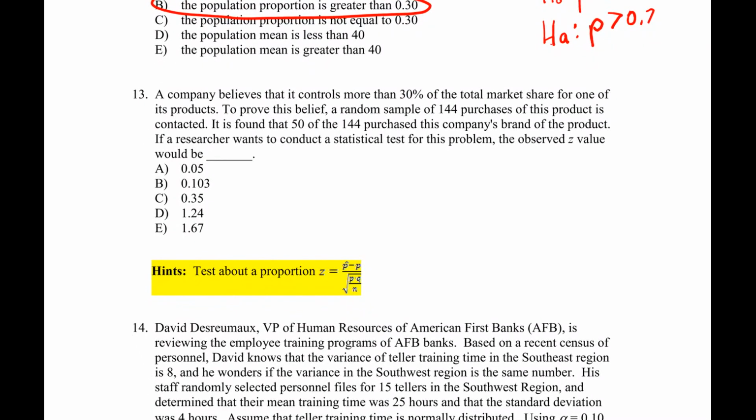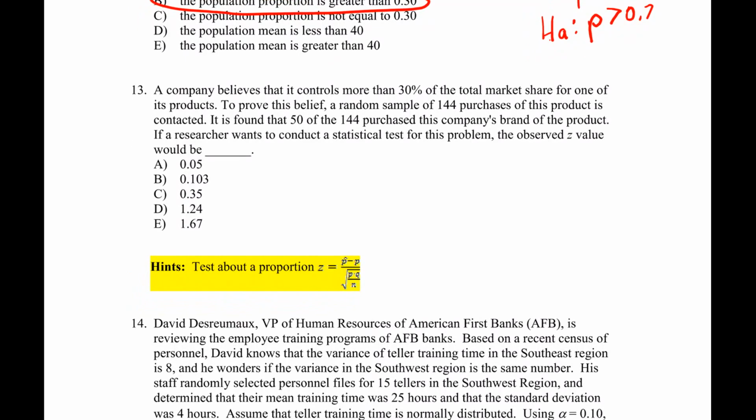All right, continuing on with the same question. Says find the z-value. So this is the z about a proportion. So all we need to be sure and do is find p hat, which is 50 out of 144, which is 0.3472. So I have everything I need.